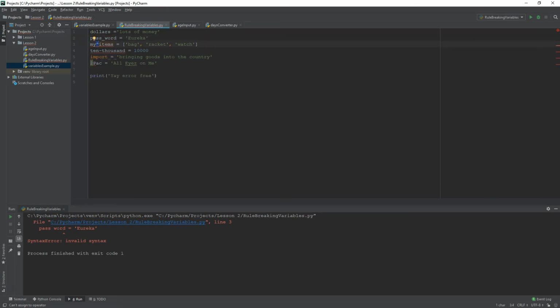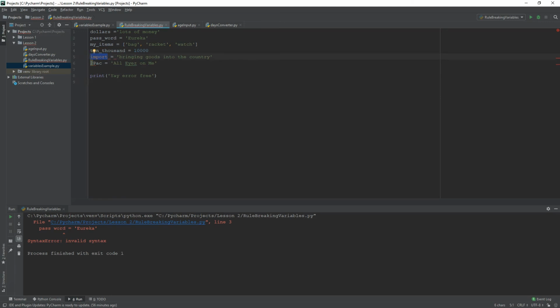My items, it is this symbol right here. That is an illegal symbol. So I can add an underscore, and now that is valid. 10,000, again, it is that dash. No, it's only underscores, normal, and Unicode characters.